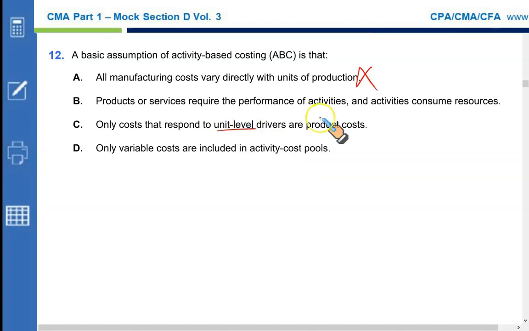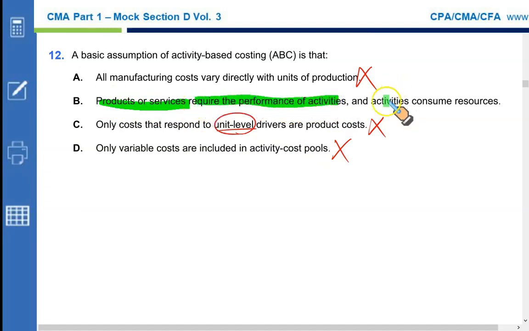So they become part of product, not just a unit level activity. This is wrong. Only variable costs are included in activity cost pool. This is wrong. Fixed costs are also included in activity cost pool. So then what should be the right option? Products or services require the performance of activities, and these activities consume resources. That's the very basic of your ABC. That is the right option.